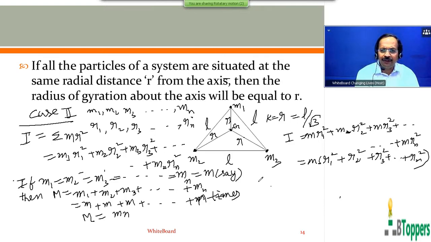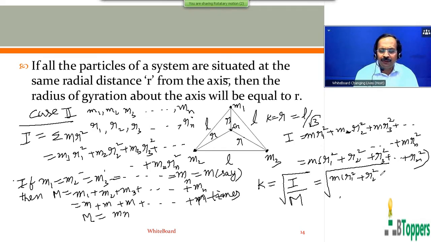Then the radius of gyration of the system of n particles, from the general equation, k equal to root of I by capital M. So that is root of m into r1 square plus r2 square plus r3 square up to rn square, by m into n.